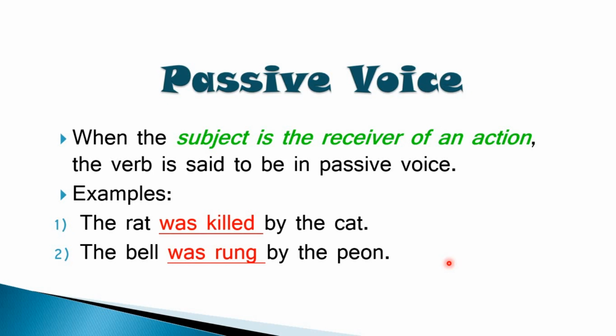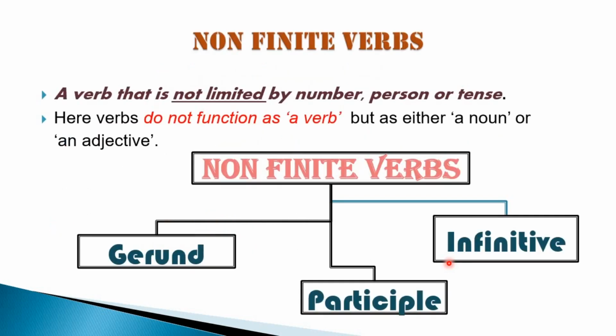So with this we come to an end with the finite verbs. In finite verbs we saw the verb was limited by number, person and tense. Now we are going to study about non-finite verbs, and these verbs are not at all affected by number, person or tense. That is, whether the subject is singular, plural, first person, second person or third person, or in present, past or future time. These verbs are not at all affected by these three conditions. So non-finite verbs are those verbs which are not limited by number, person or tense.